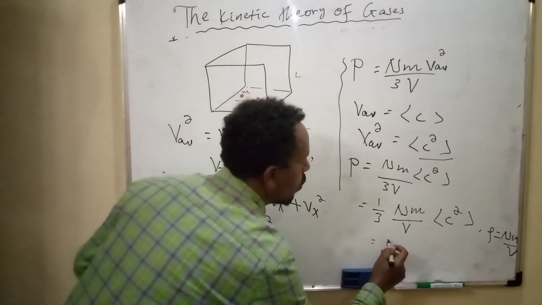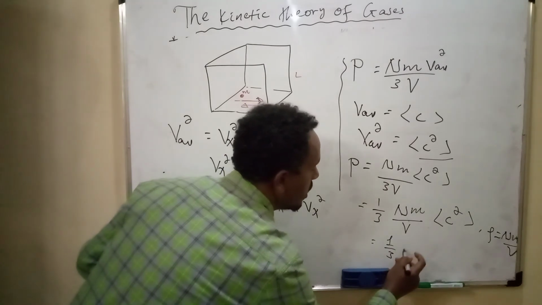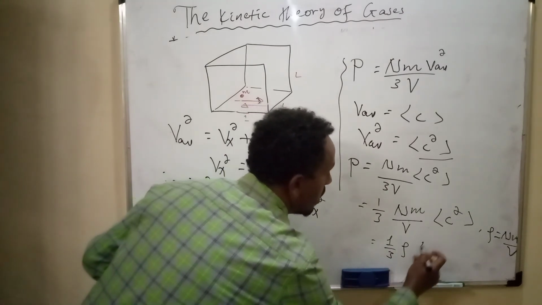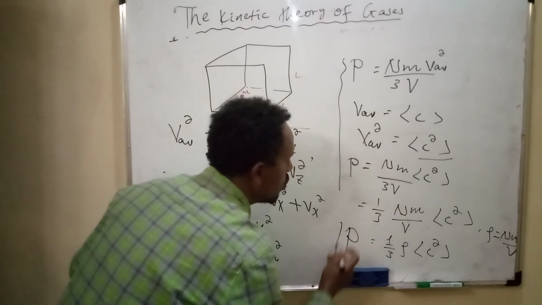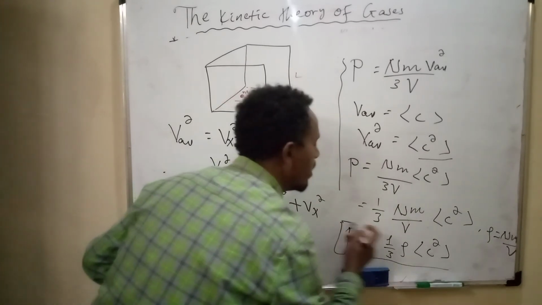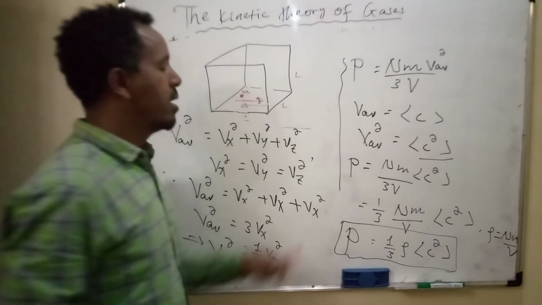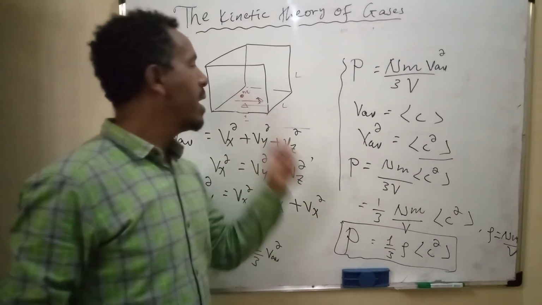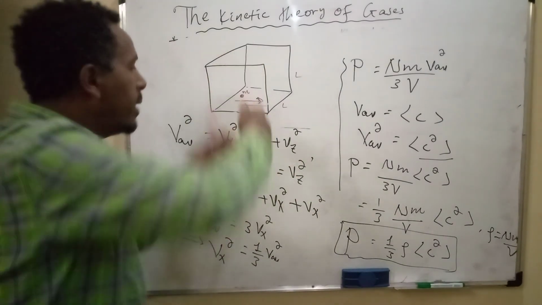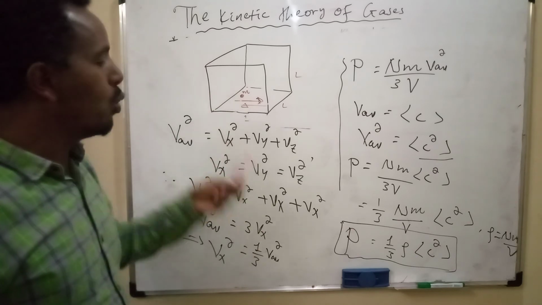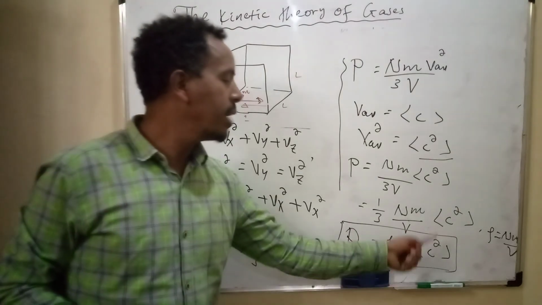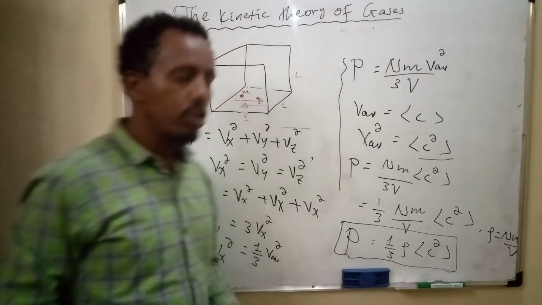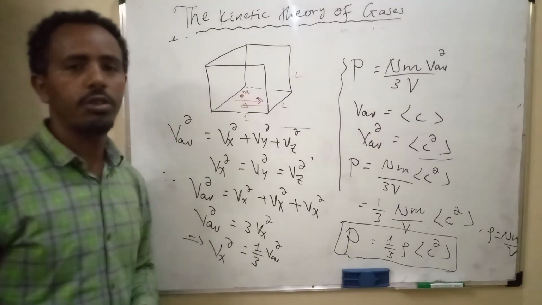Therefore, this is equal to 1 over 3 times density times mean speed square, which is the pressure exerted by a gas. The pressure exerted by a gas contained in a cube is equal to 1 over 3 times density of the gas times mean speed square.